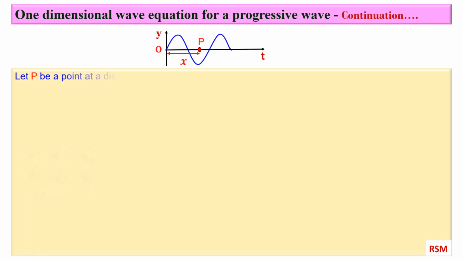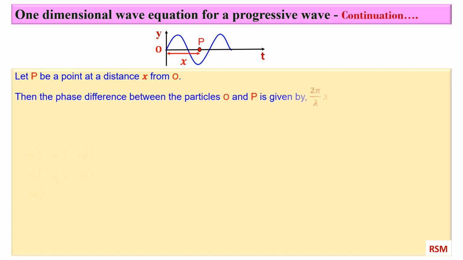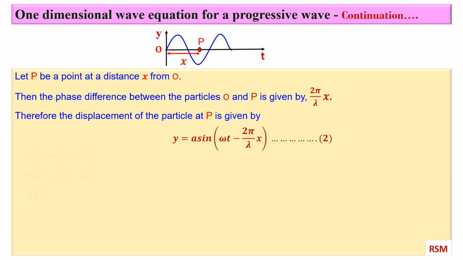Let P be a point at a distance x from O. Then the phase difference between the particles O and P is given by 2 pi by lambda into x. Therefore, the displacement of the particle at P is given by the equation shown. But omega is equal to 2 pi f, which is equal to 2 pi v by lambda, using the relation v equal to f lambda.